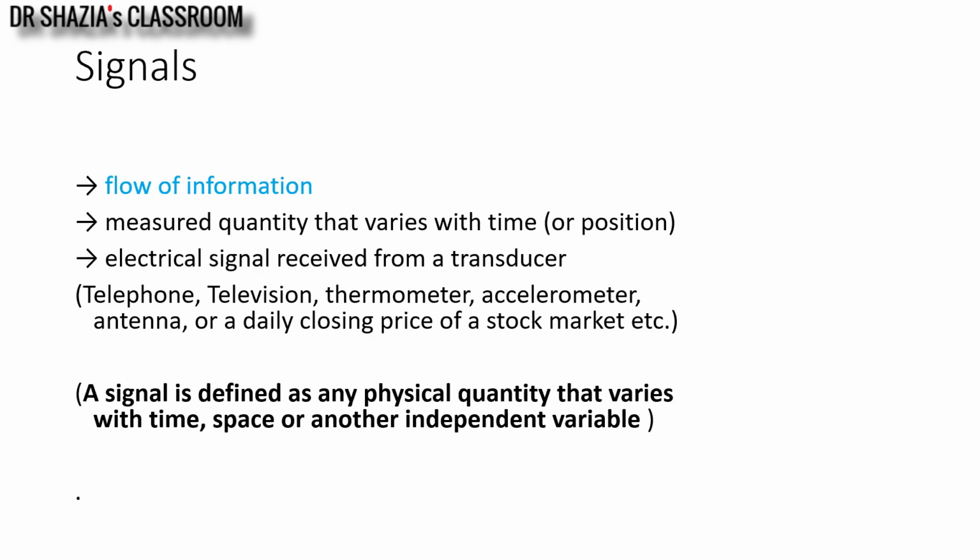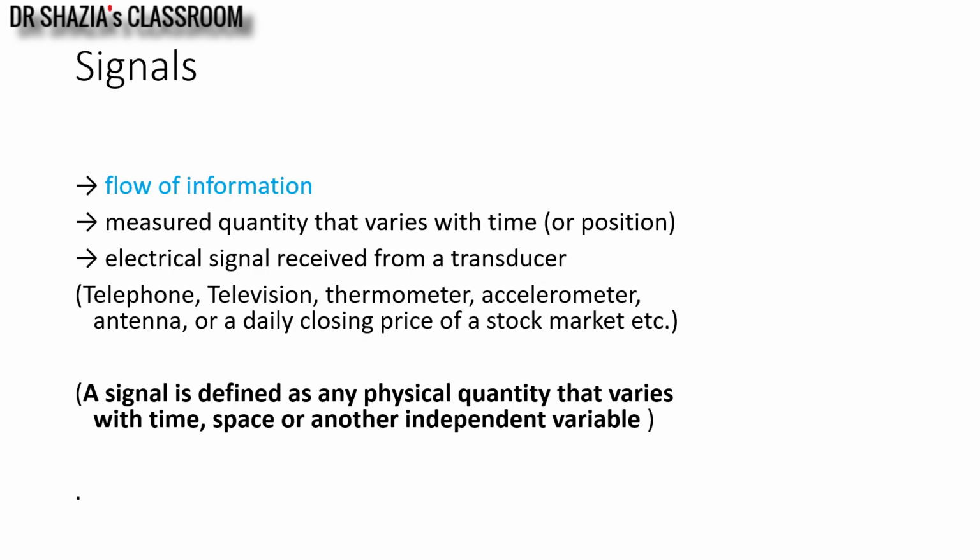So basically, we define a signal mathematically as a function of a minimum of one independent variable, and it can have some dependent variables. In this particular video, we are going to have a detailed look at how to generate a mathematical model for any signal.